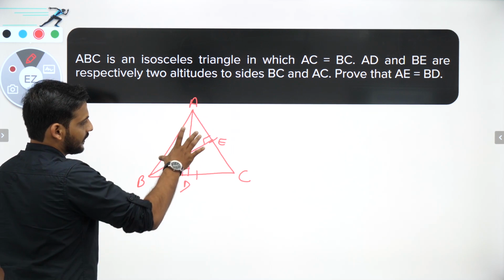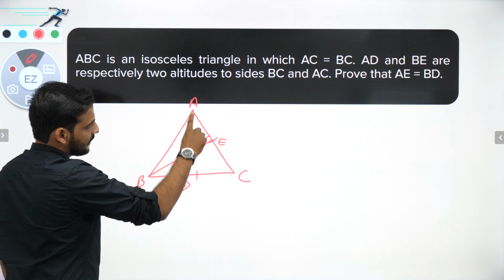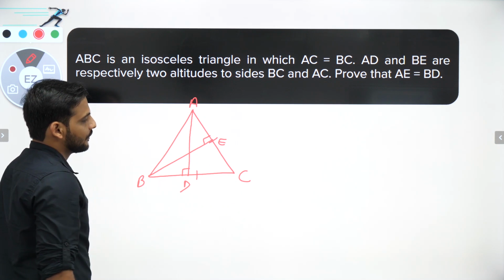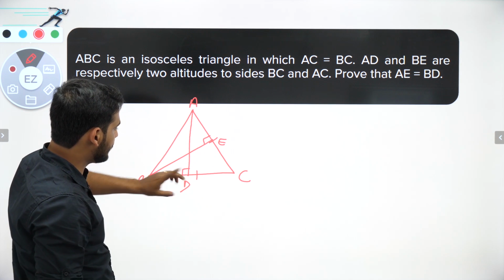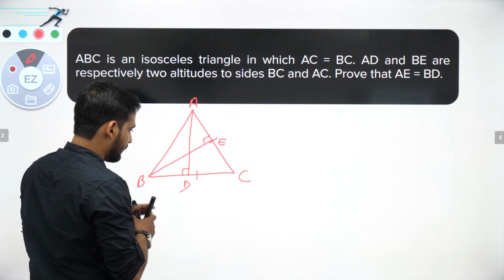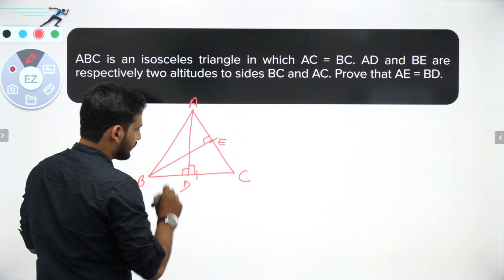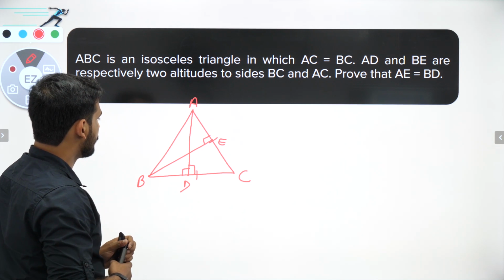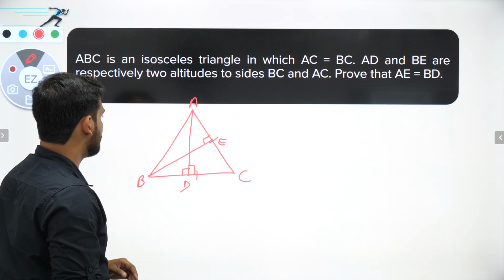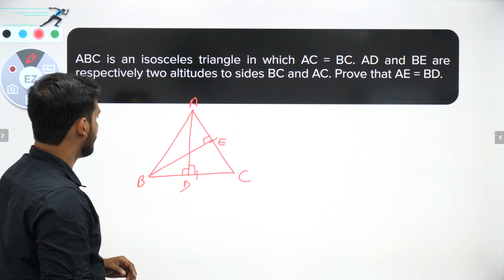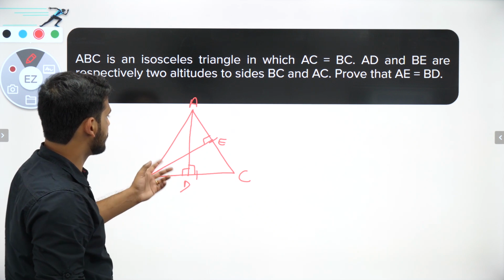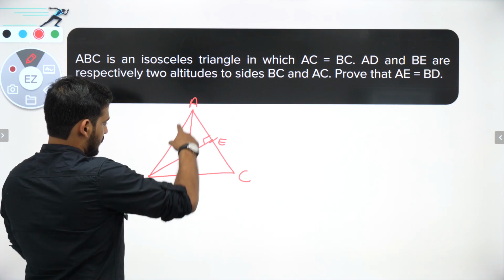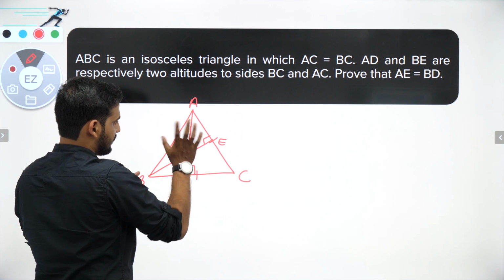Or you can take these two triangles, triangle ABE and triangle ACD. Why? Because in this case you will get angle E is equal to angle D, both are 90 degrees both ways. And then BE will be common. But that is not working, AB is not equal to AC.